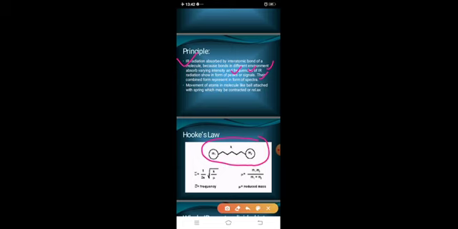suppose these two are atoms. Suppose this is C bonded to C, or C bonded to D, anyone. So C and D are two different atoms bonded by a spring.